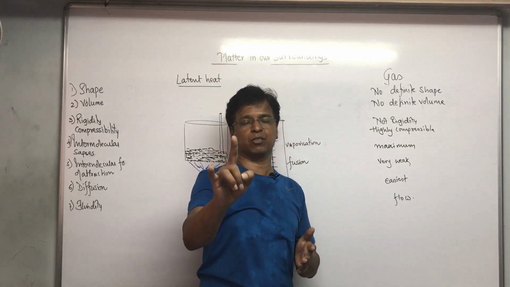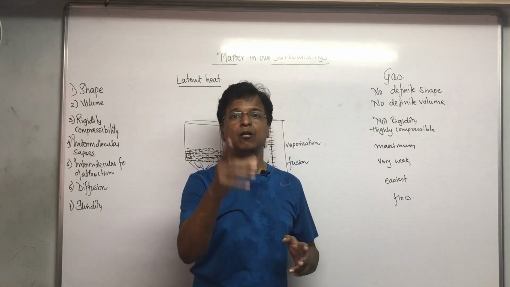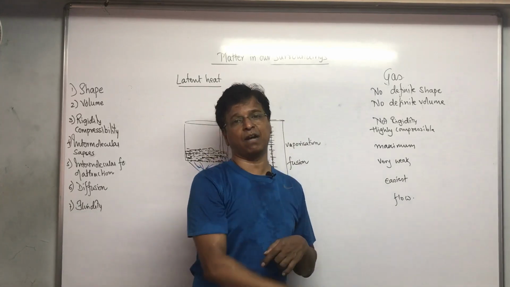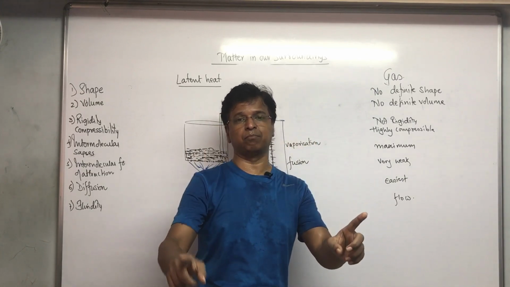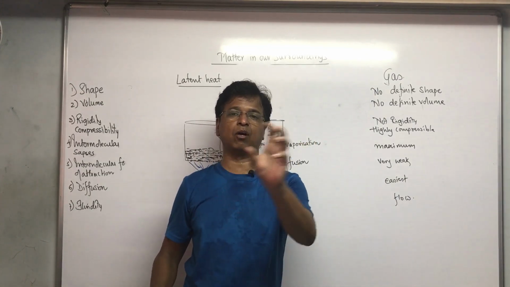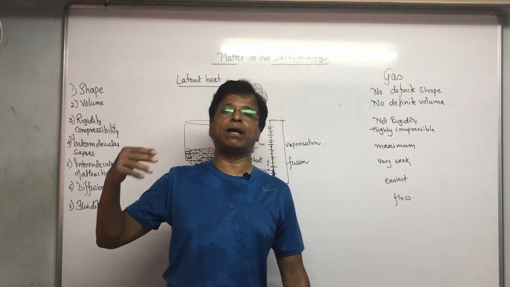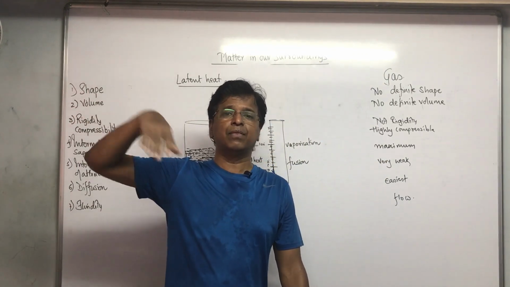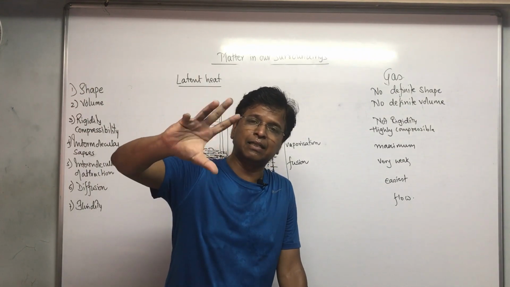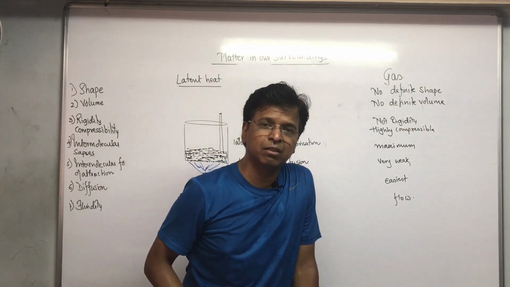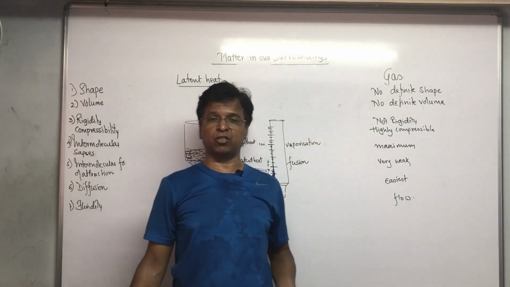Wherever there is 1 atmospheric pressure, whatever amount of heat is required to convert 1 kg of ice at constant temperature 0 degrees Celsius is called latent heat of fusion. Because at lower atmospheric pressure, more heat will be needed, and then that amount of heat will keep changing. That's why they define it this way, and the same applies to latent heat of vaporization.